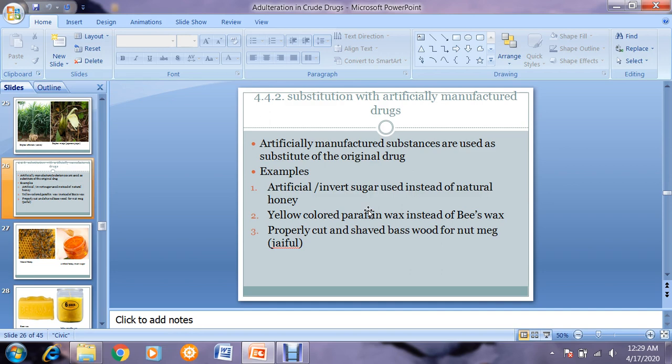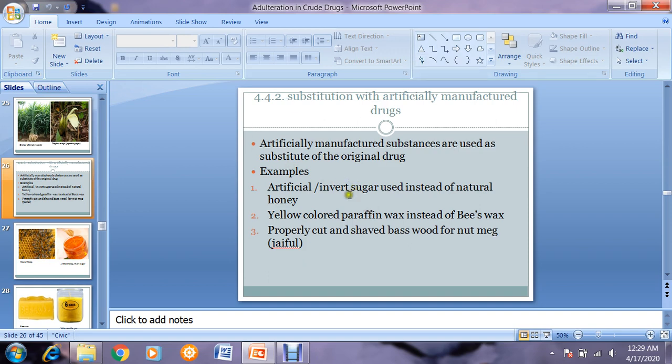So if a diabetic patient especially takes artificial honey or adulterated honey, then what will be the consequence? You can imagine how much the sugar level will rise. And on the other hand, if the general population is using honey, the benefits will not be obtained.